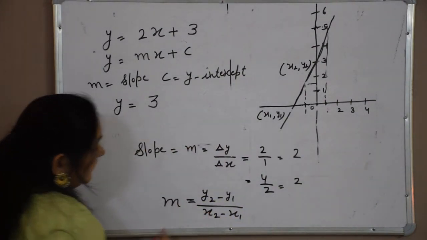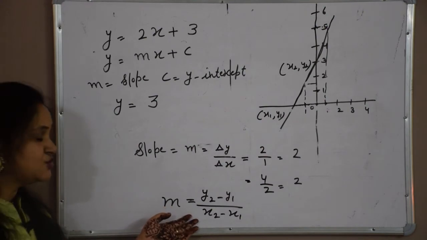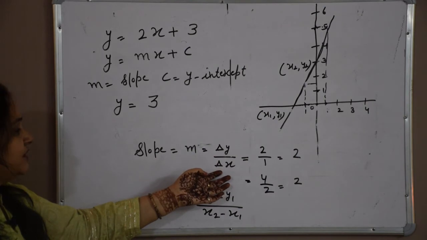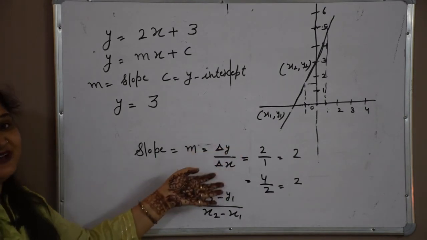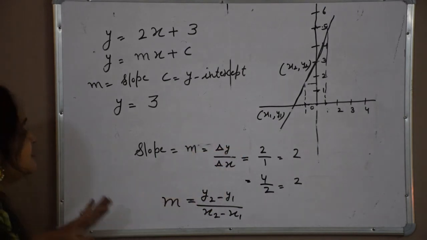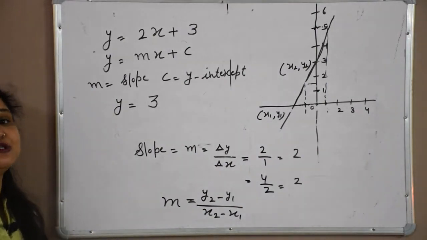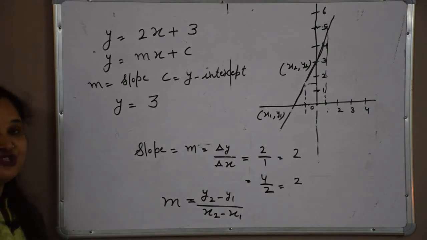M is equal to y2 minus y1 divided by x2 minus x1, and you can remember this formula, or simply you can find the rate of change of y divided by rate of change of x. So slope is our rate of change of y corresponding to the rate of change of x.